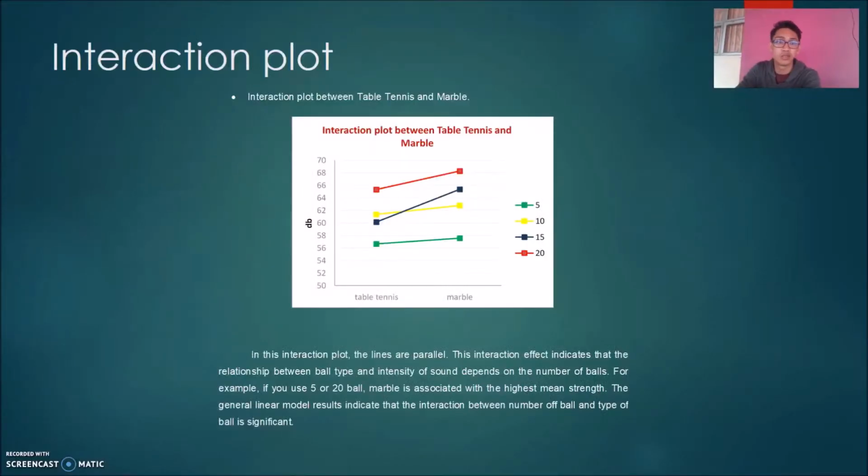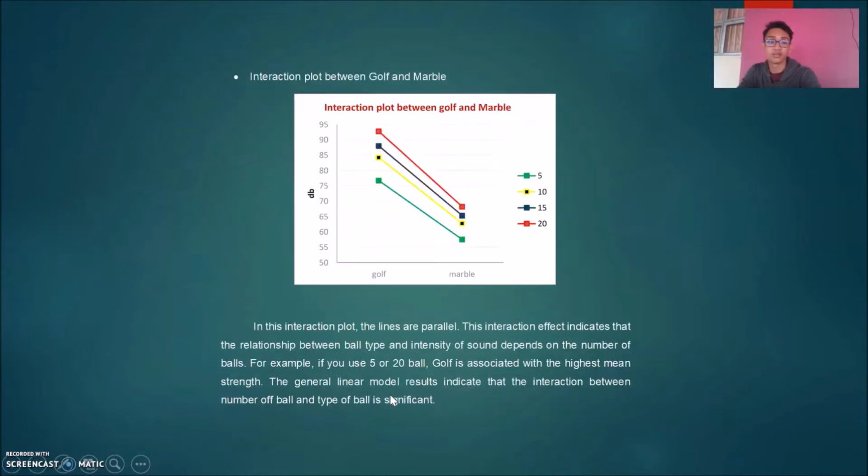Okay, so now I will present to you about the interaction plot. In this interaction plot, this is for between table tennis and marble. This interaction effect indicates that the relationship between ball type and its intensity of sound depends on the number of balls. For this example, if you use 5 or 20 balls, marble is associated with the highest mean strength. The general linear model result indicates that the interaction between number of ball and type of ball is significant.